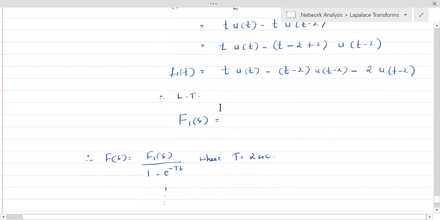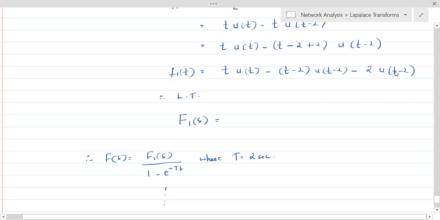Fine. So if you apply Laplace transform on this, how is it going to look? Okay, so it's t into u of t. I've been telling you, since u of t is with another function of t, I don't consider this when I'm applying Laplace transform. It is just telling that t ranges from 0 to infinity, and this is just telling that t minus 2 ranges from 2 to infinity.